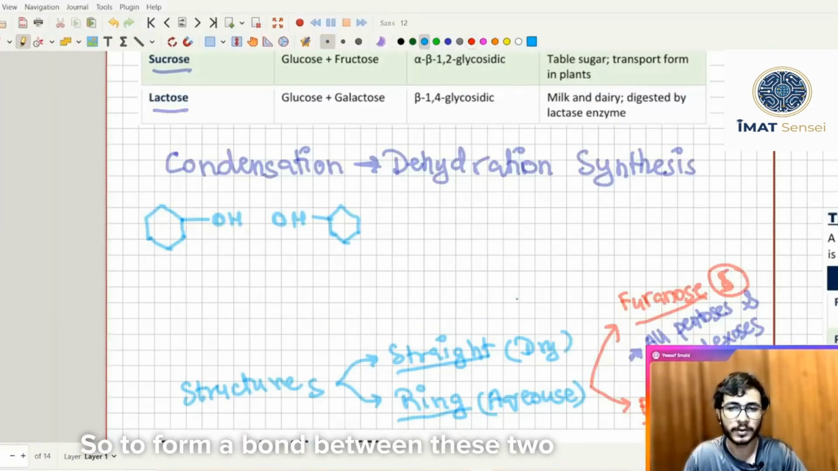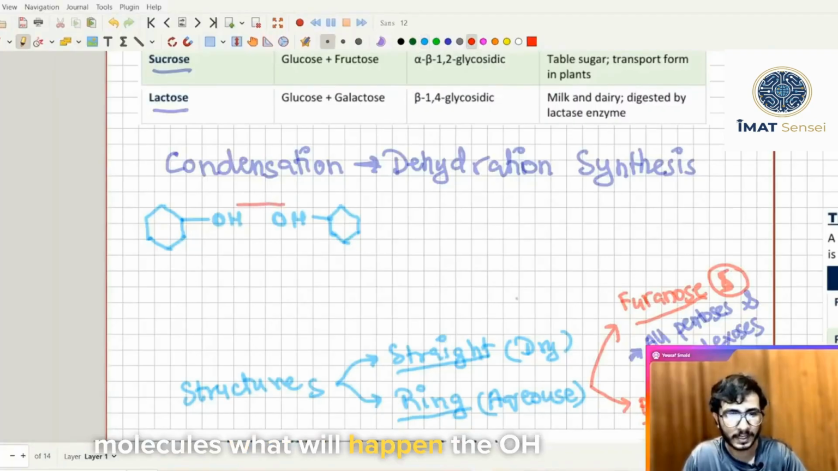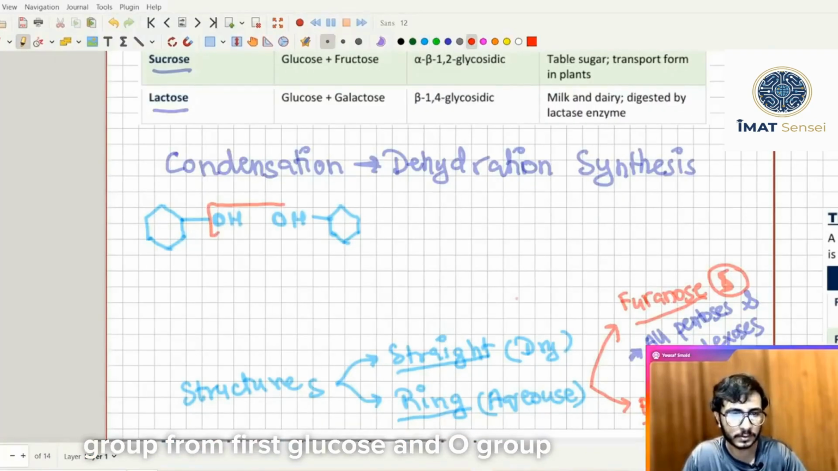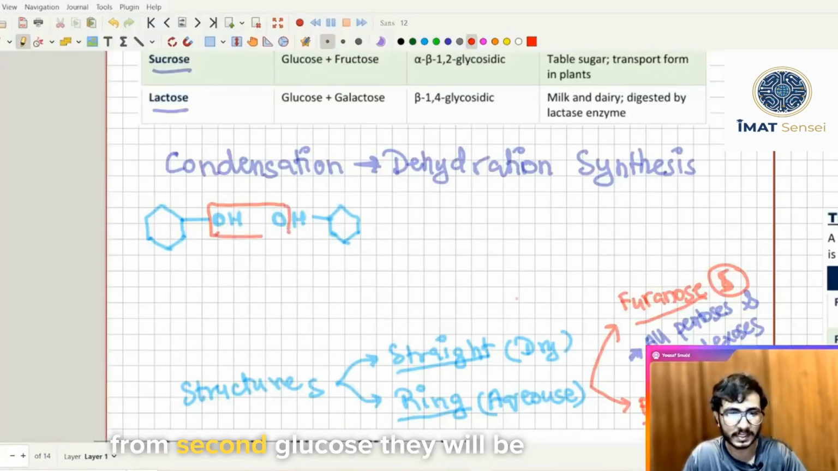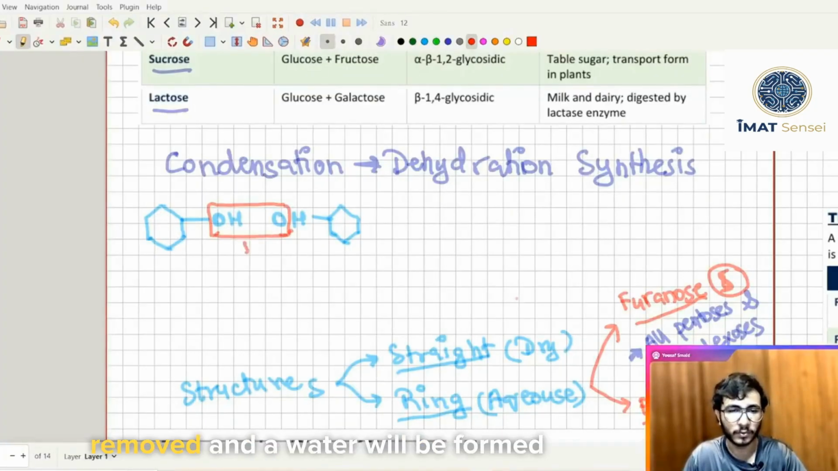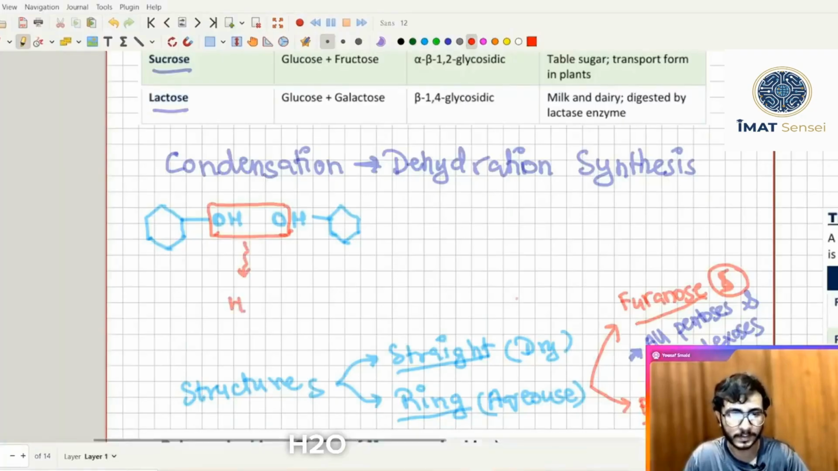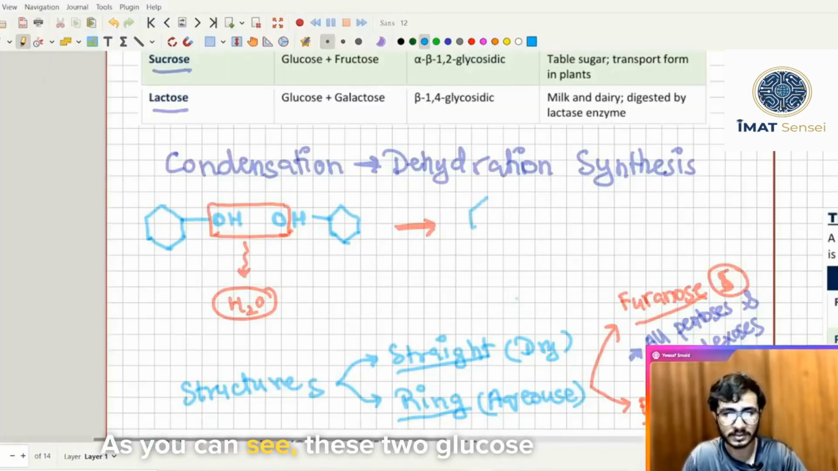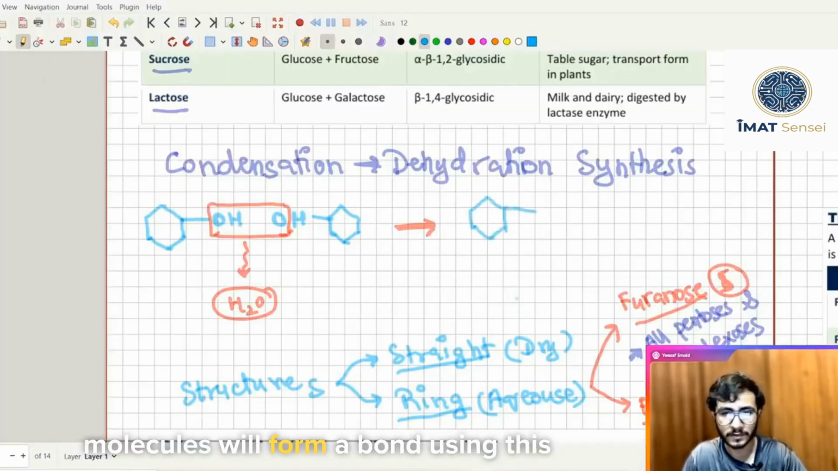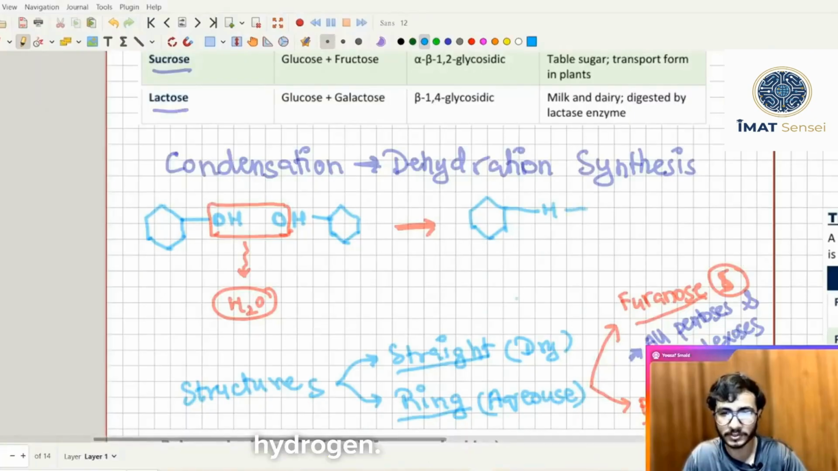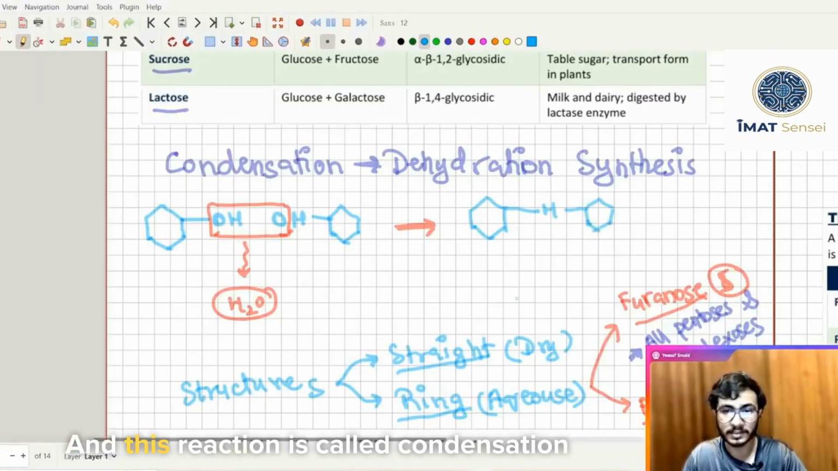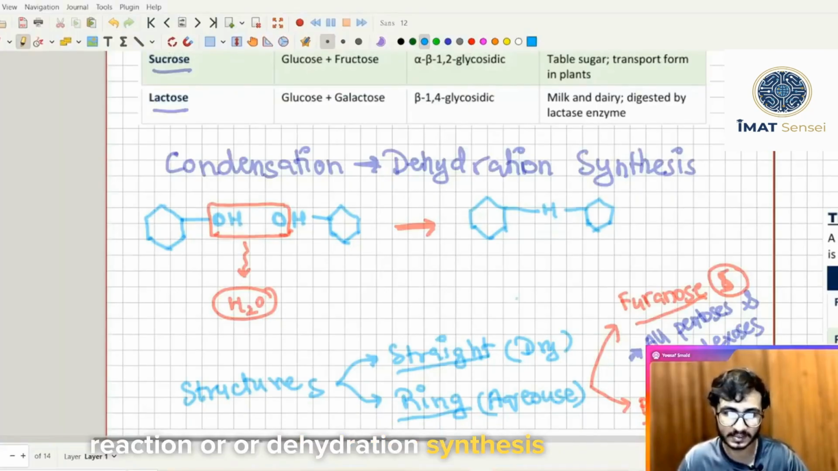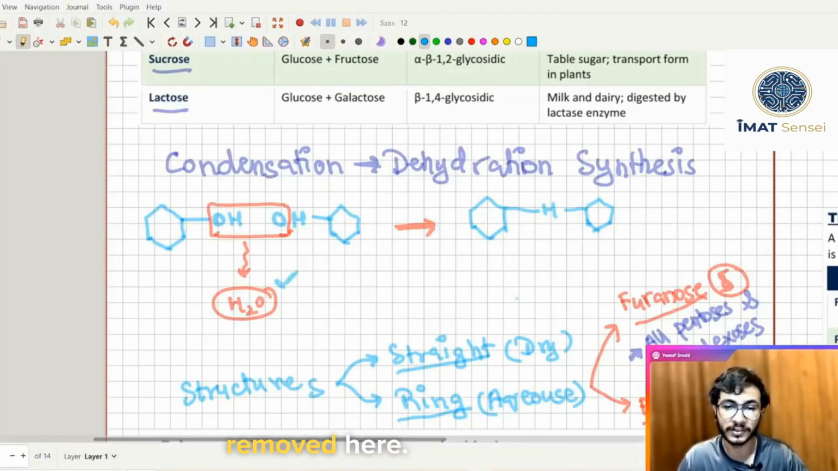So to form a bond between these two molecules, what will happen? The OH group from the first glucose and the H from the second glucose will be removed, and a water, H2O, will be formed, and a bond will be formed. As you can see, these two glucose molecules form a bond, and this reaction is called condensation reaction or dehydration synthesis, because a water molecule has been removed here.